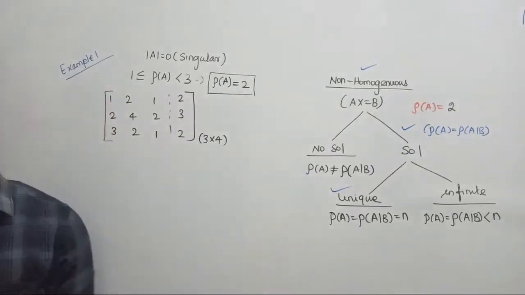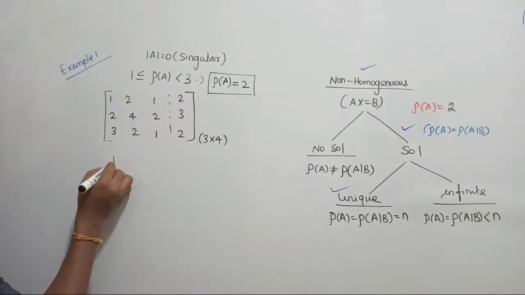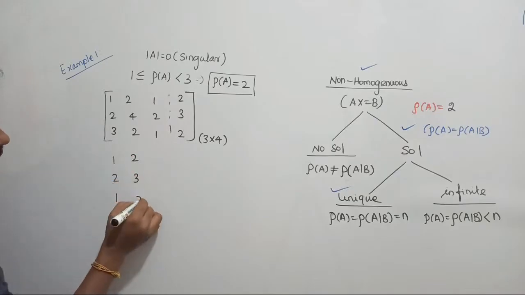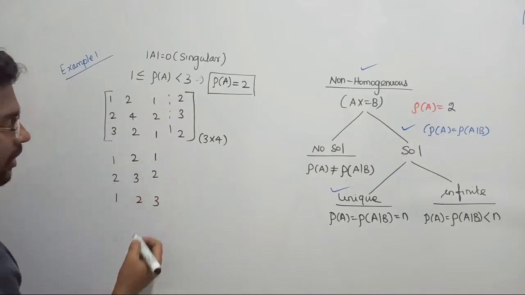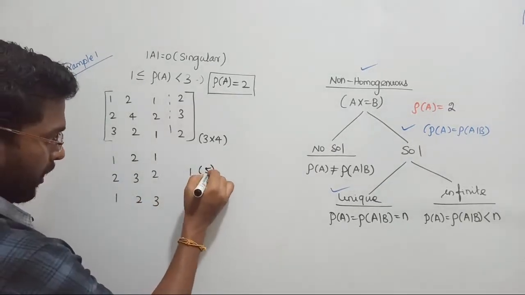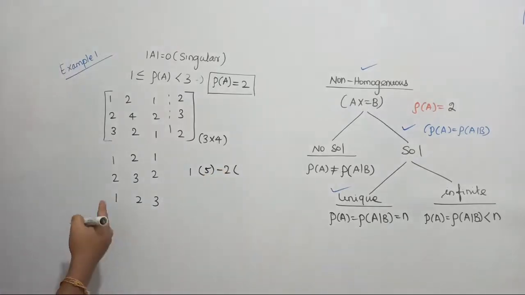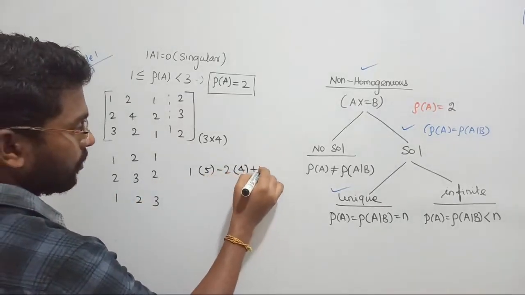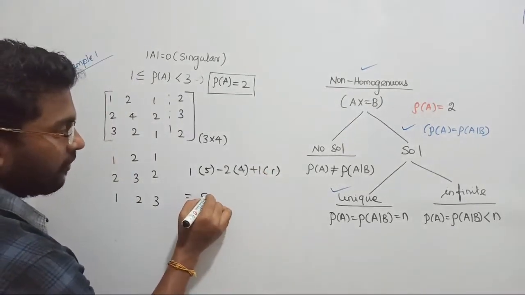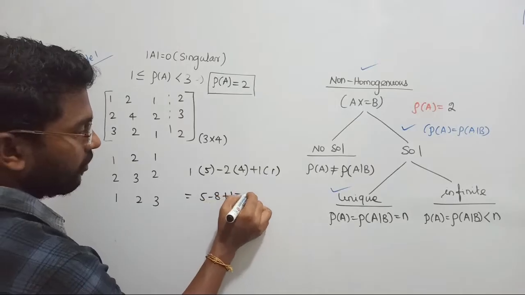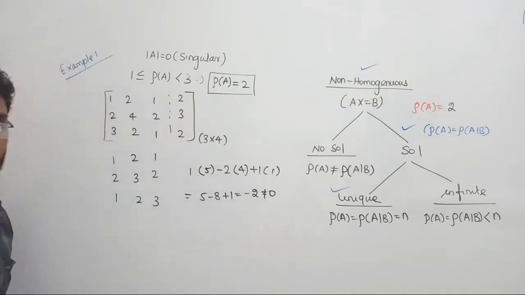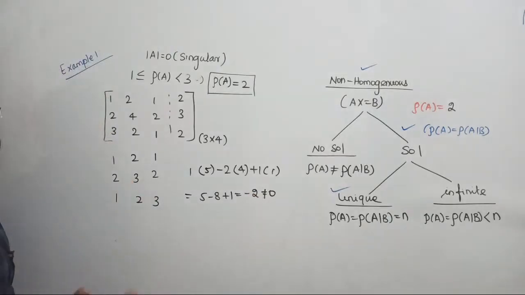What about the third possibility? Let's check. There is going to be 1 2 1, that is the third column. Fourth column 2 3 2. First column 1 2 3. Let's try. It's going to be 1 into (9 minus 4, that becomes 5) minus 2 into (6 minus 2) will be 4, plus 1 into (4 minus 3) will become 1, such that I am getting 5 minus 8 plus 1, which is not equal to 0, because 6 minus 8 will be minus 2, that is not equal to 0. What I have understood: I took all possible combinations of 3 cross 3 matrices.